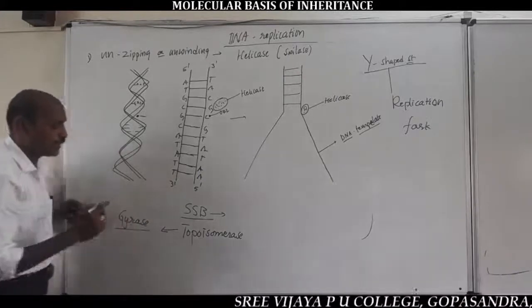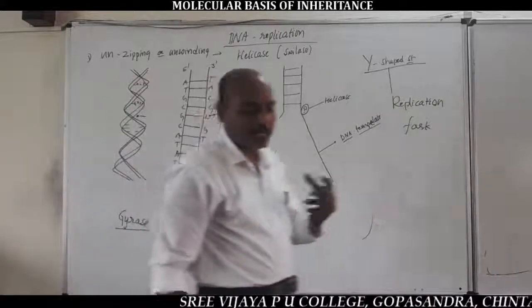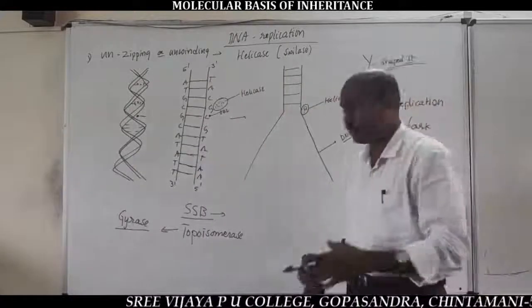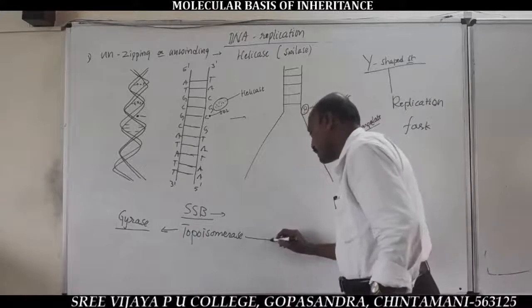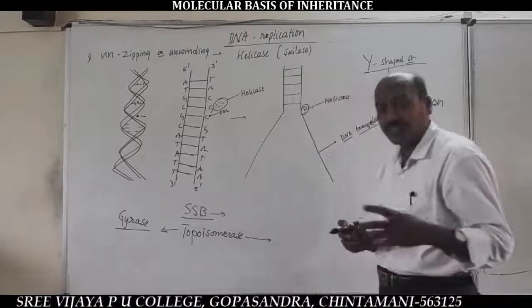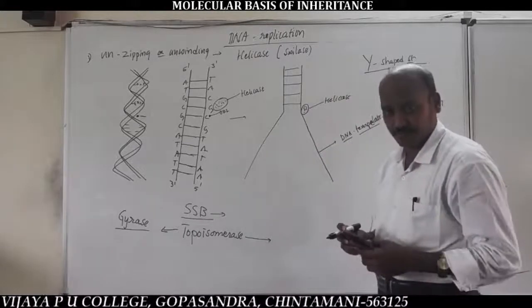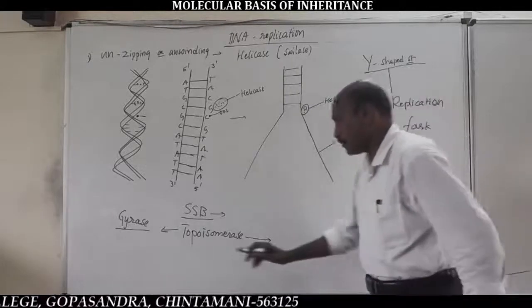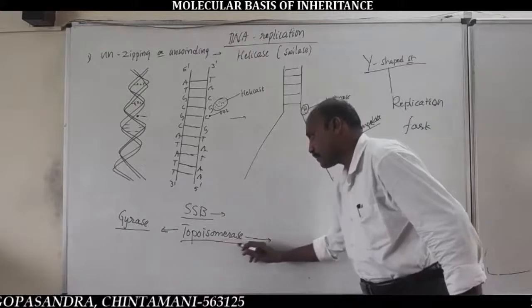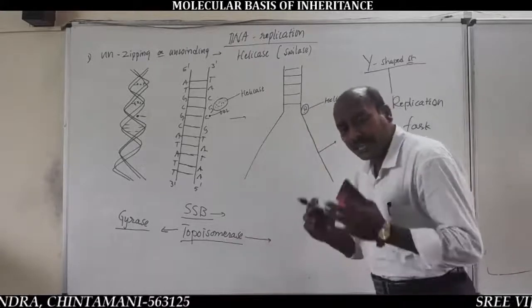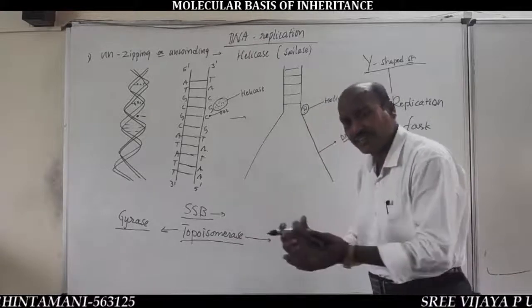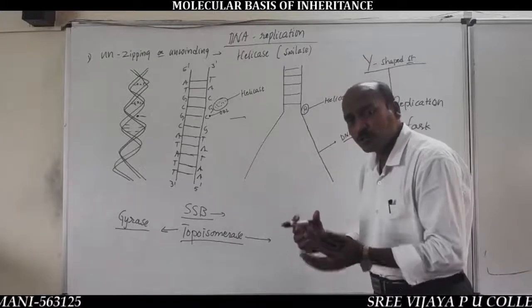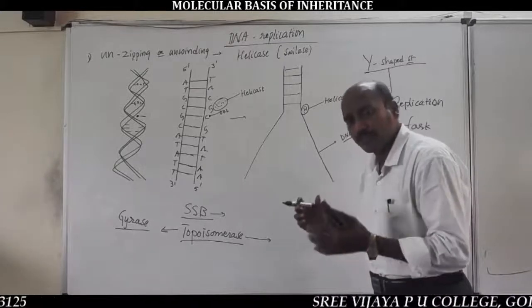In prokaryotic DNA, topoisomerase, also called gyrase enzyme, is responsible for relieving the tension from supercoiling. Very important: the topoisomerase enzyme helps relieve the tension arising from the supercoiling nature of DNA.